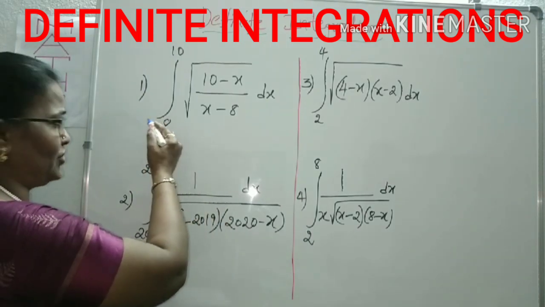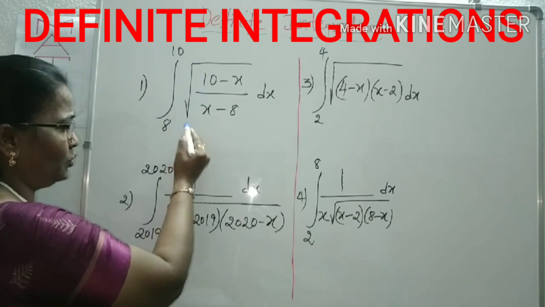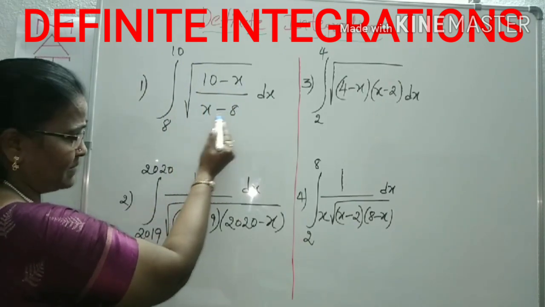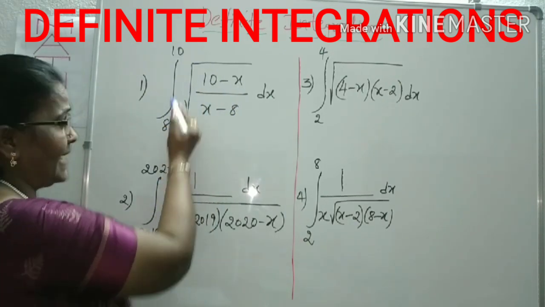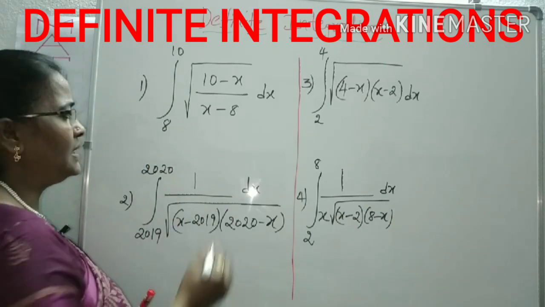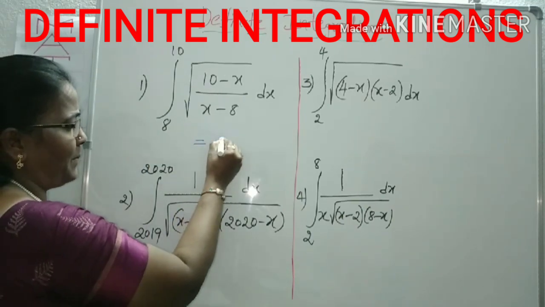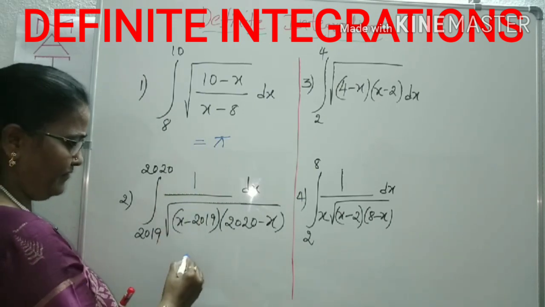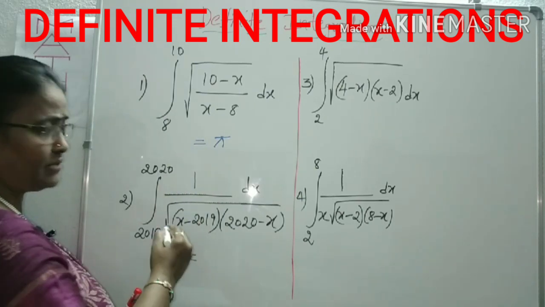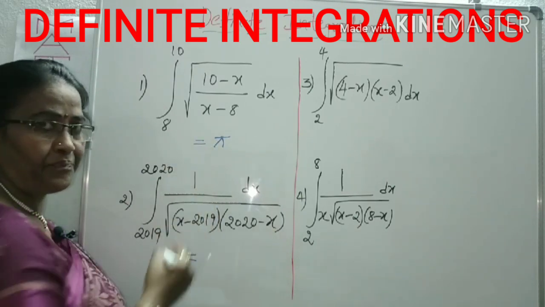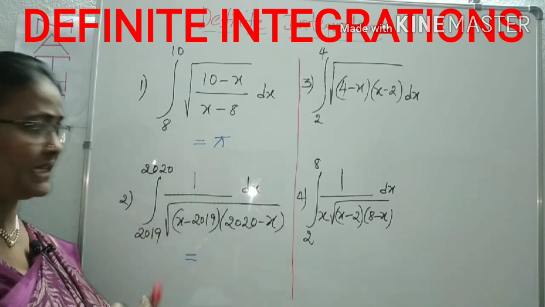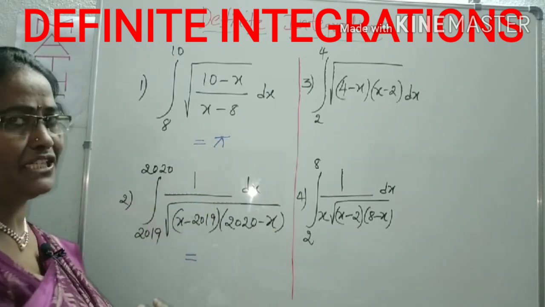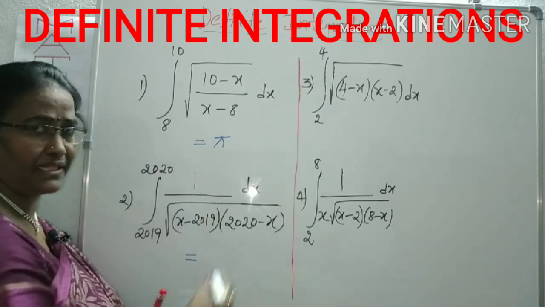Look at the first question. Integral of root of (10 minus x) by (x minus 8) between the limits 8 to 10. This answer I am giving as pi. Next, how it is, I will explain. First of all, I am giving the answers quickly. You can get an idea about this one. I will mention why I am taking this as pi.